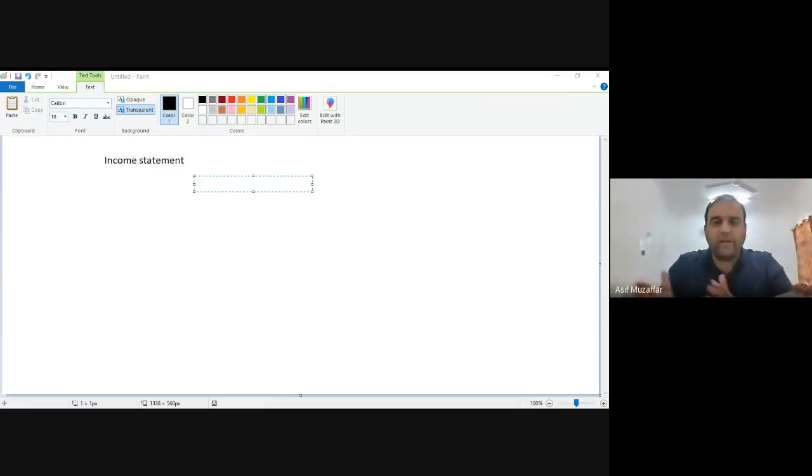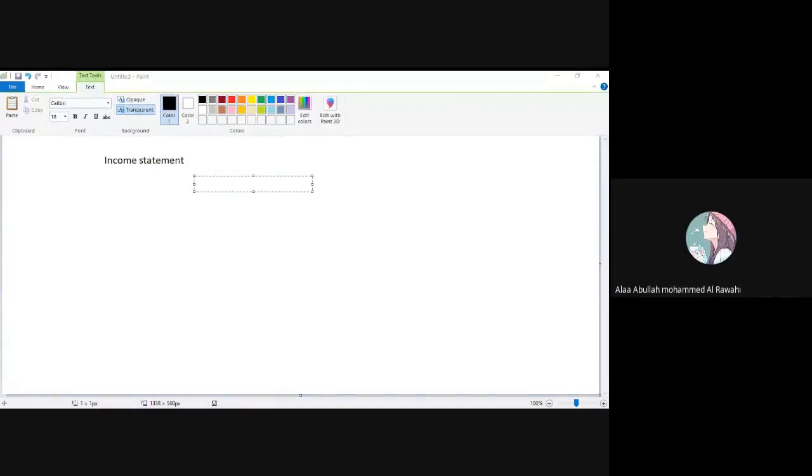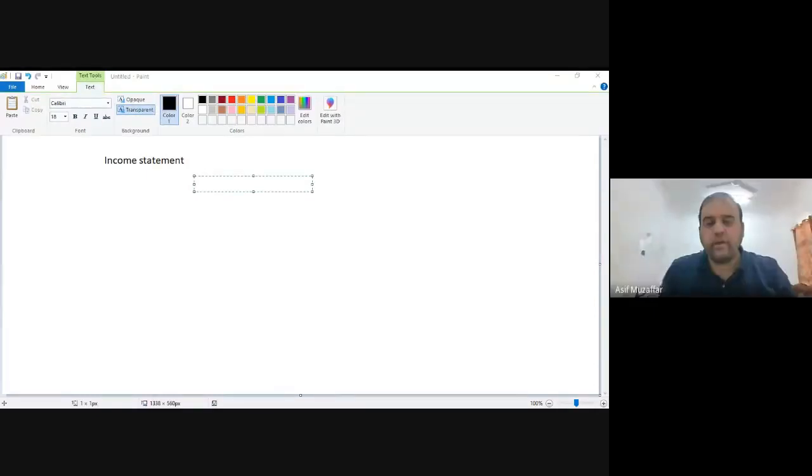So sales minus cost is the general formula for getting the profit. Is this point clear, so that I can make the income statement? Yes, Mr. Clear. Okay.